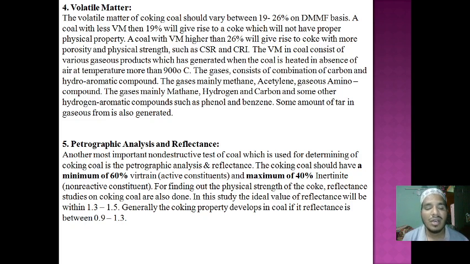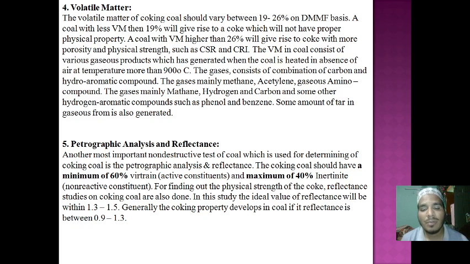So this is the physical strength, the physical properties of coal, for finding the coke properties and reflectance studies also. In this study, we can see the ideal value of the reflectance will be 1.3 to 1.5. If the value comes 1.3 to 1.5, that is the ideal condition of the reflectance.